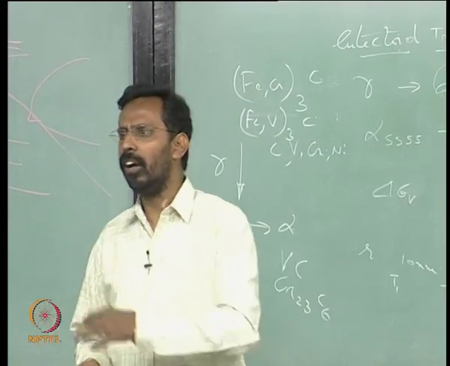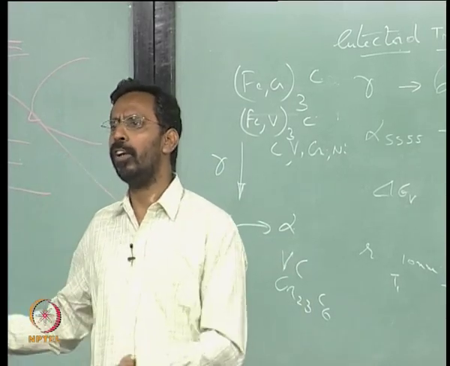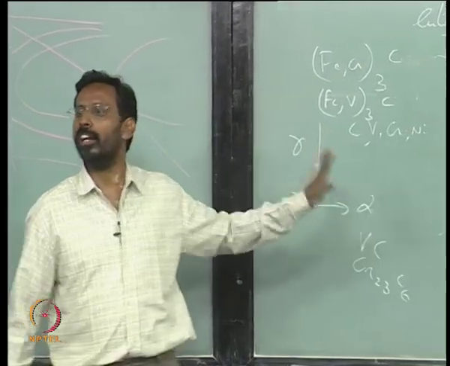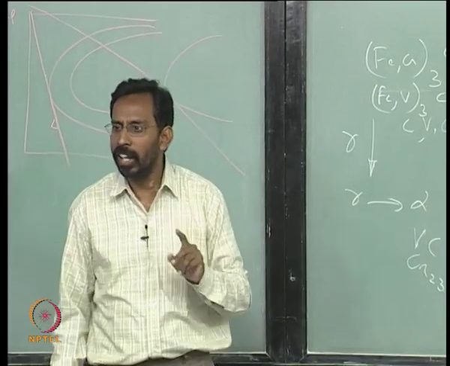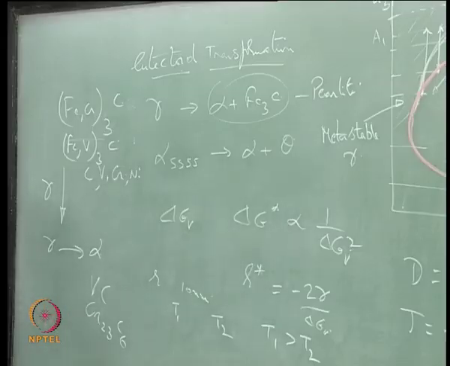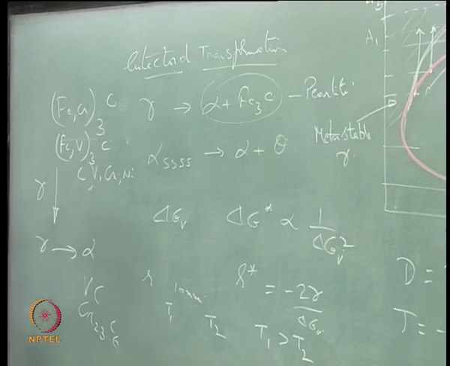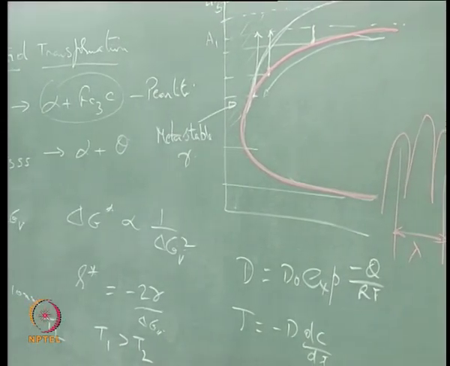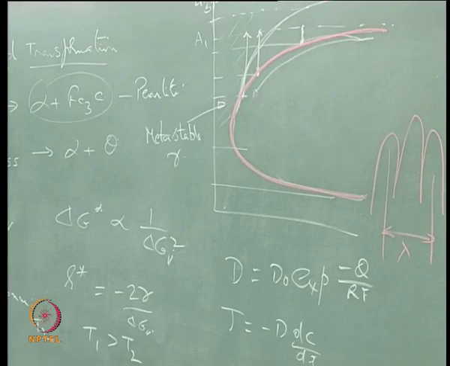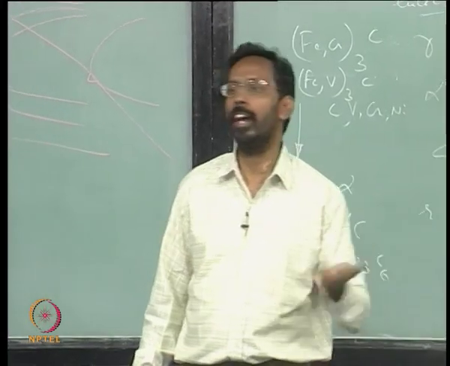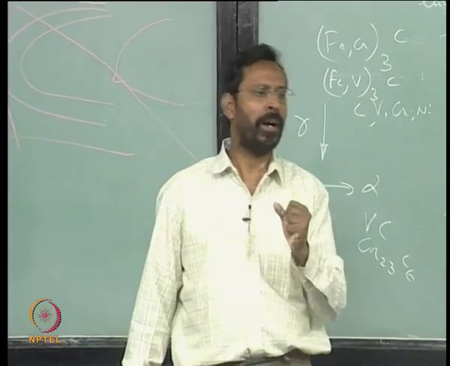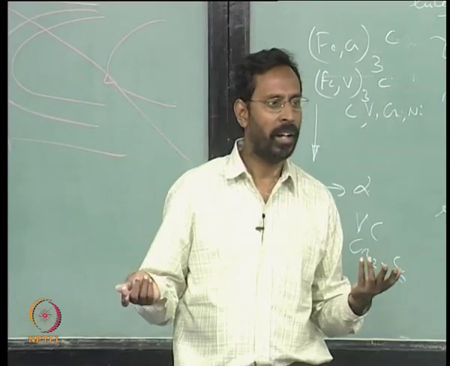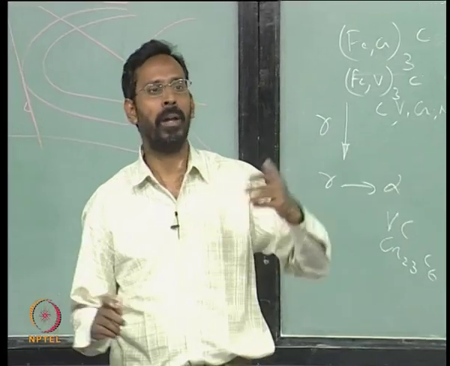Understand? So it is a question of whether it can dissolve or not. If it does not dissolve, we do not talk of dissolution at all. Whenever I say it dissolves, all these elements that we are talking about can dissolve, including tungsten. The only reason is tungsten can dissolve at a higher temperature. That is the reason why, whenever we talk about high speed steels, the austenitization temperature is almost 1200 degrees, 1100 degrees. Because for tungsten carbide to dissolve into gamma, you need very high temperature. The stronger the carbide, the higher the temperature you need for it to dissolve. It has to first break and then only dissolve, both carbon and tungsten.